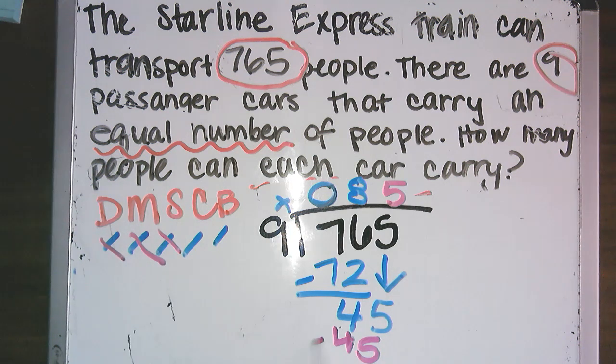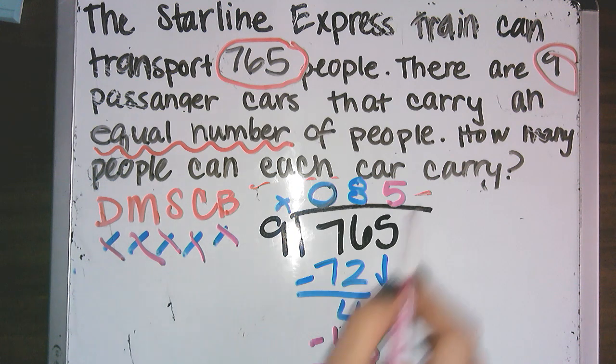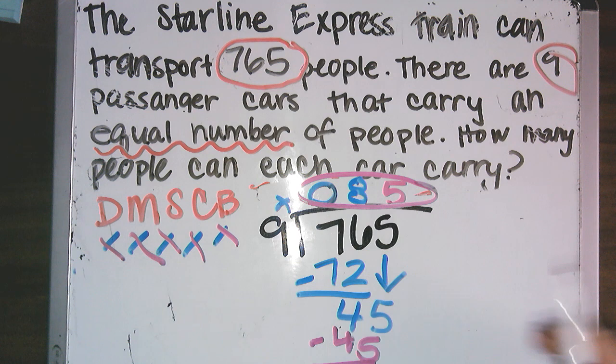Subtract 45 minus 45 is a big old 0. Check. 0 is less than 9. Bring down. There is nothing left to bring down. So 85 is my answer.